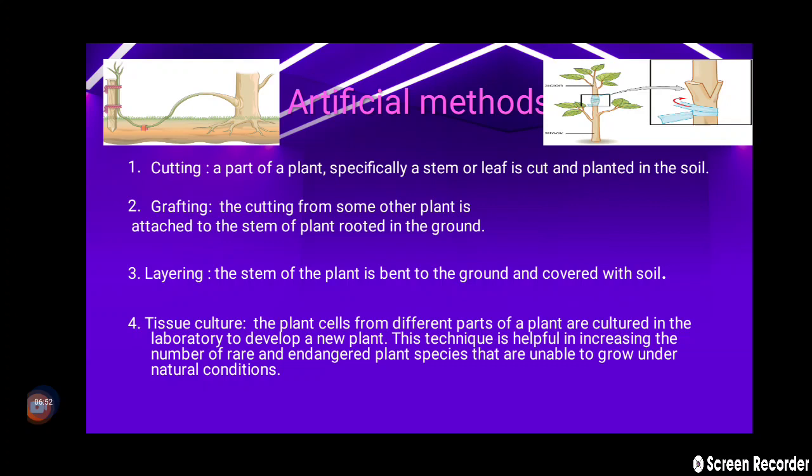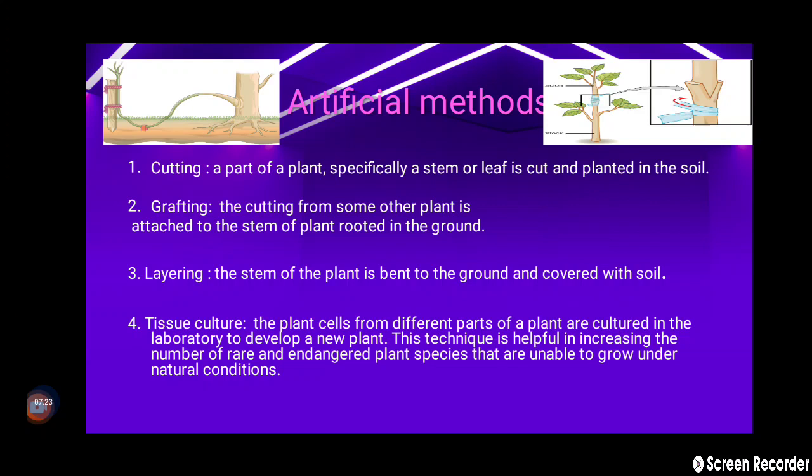Actually, let me tell you that grafting is given on the top. The root part of the plant is called the stock, and the upper part of the plant is called the scion, which is attached, and that process is called grafting. And next is layering, that I already showed at the top.